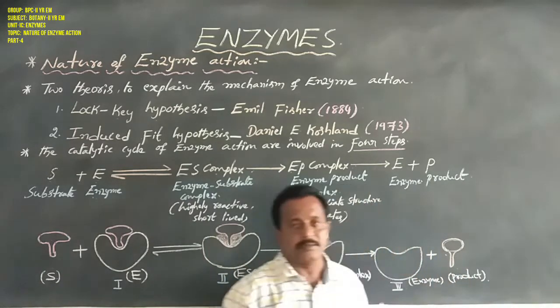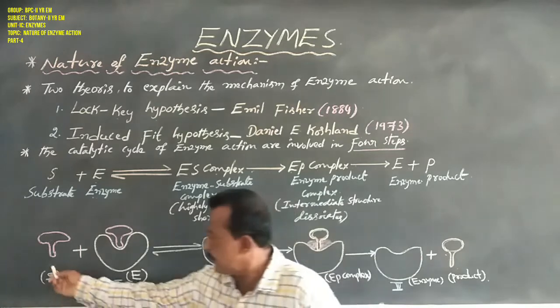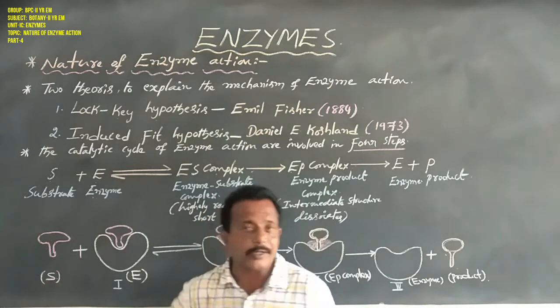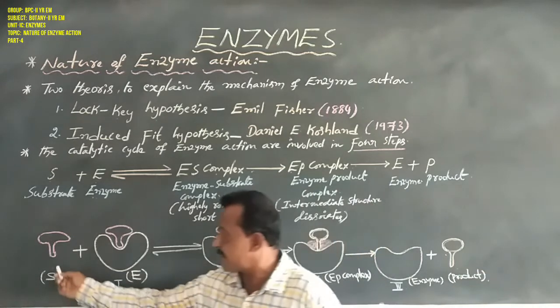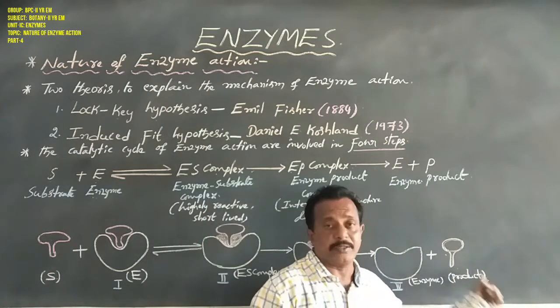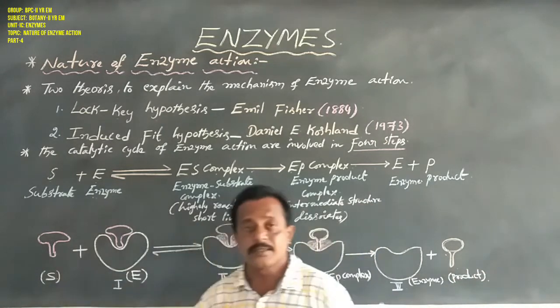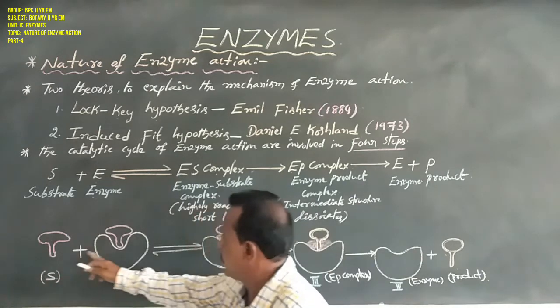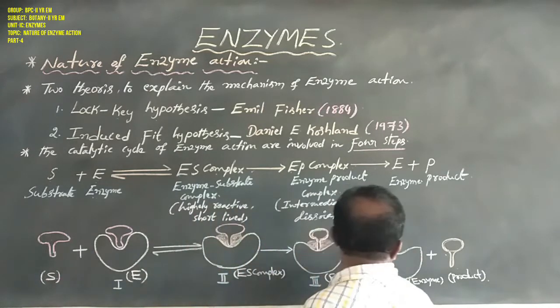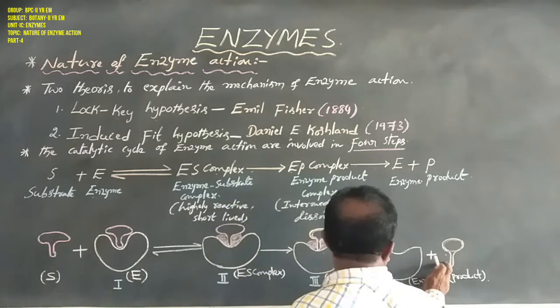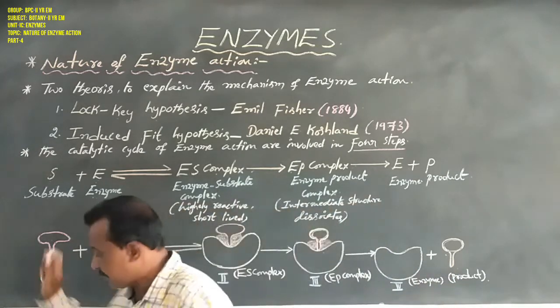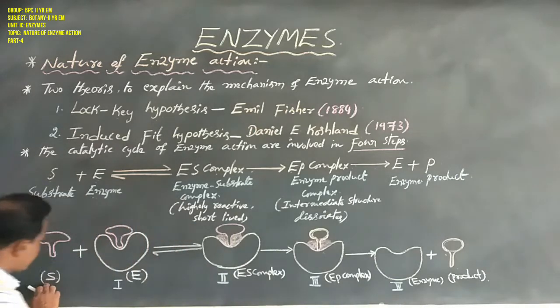The beginning chemical component is the substrate, the ending chemical component is the product. The chemical which is converted into product is called the substrate.